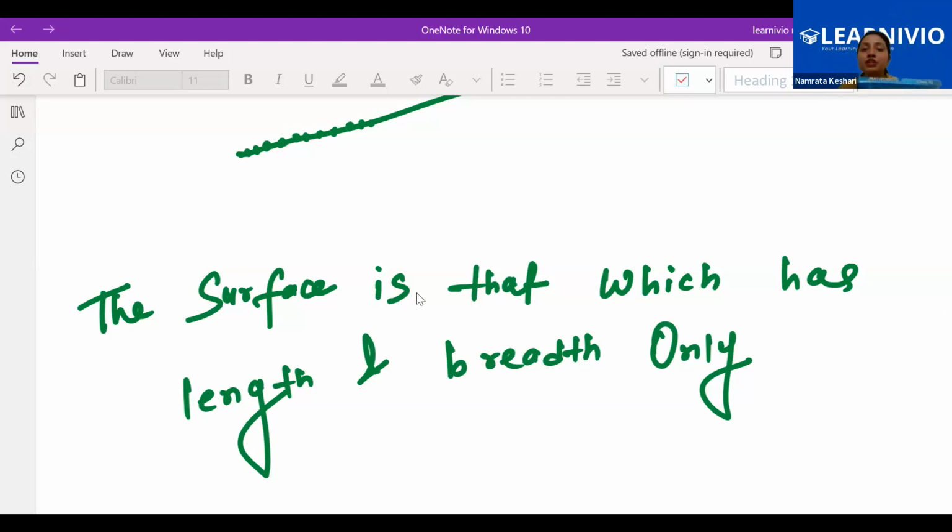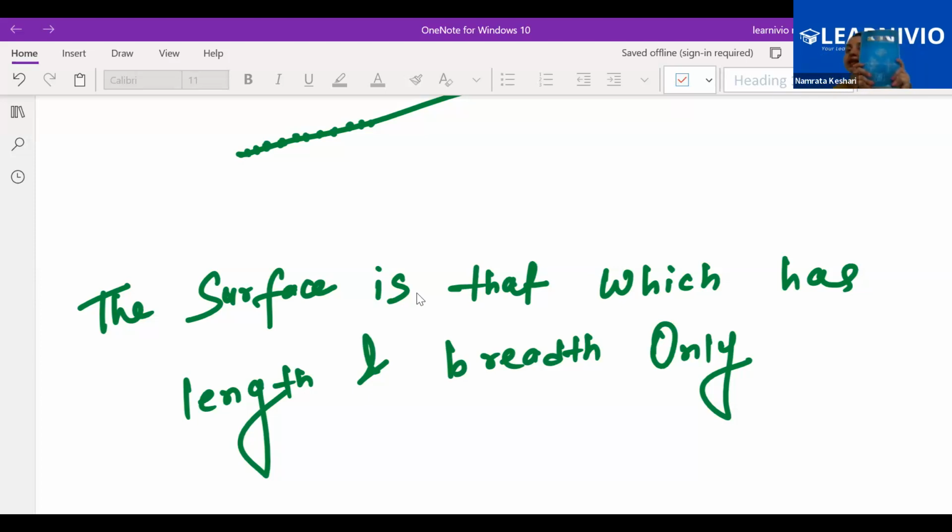So how many surfaces are we having? One surface, then back, another surface, then top, another surface, then this one, then this one, and this one. Can you tell me how many surfaces we are having in this book? Please unmute yourself, anyone. Six. Six surfaces we are having. Okay, 1, 2, 3, 4, 5, 6. Total 6 surfaces in this book.